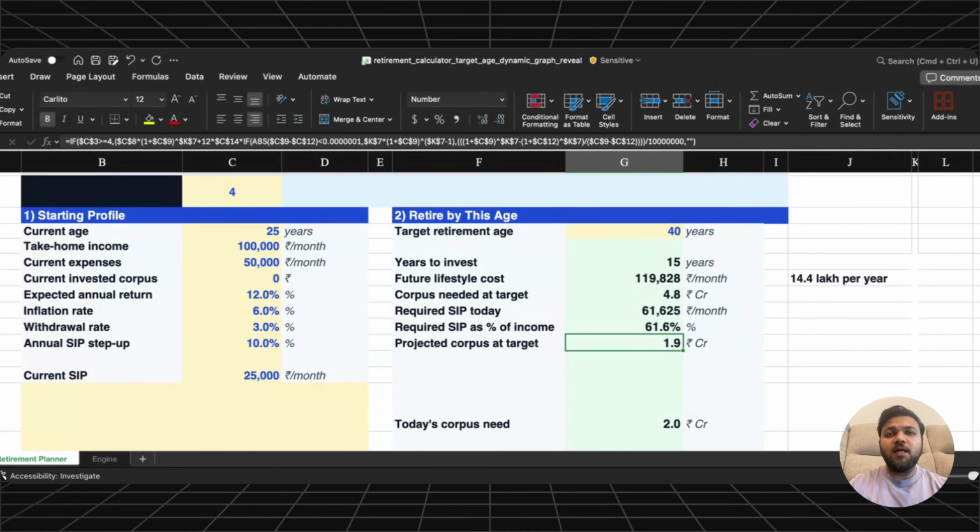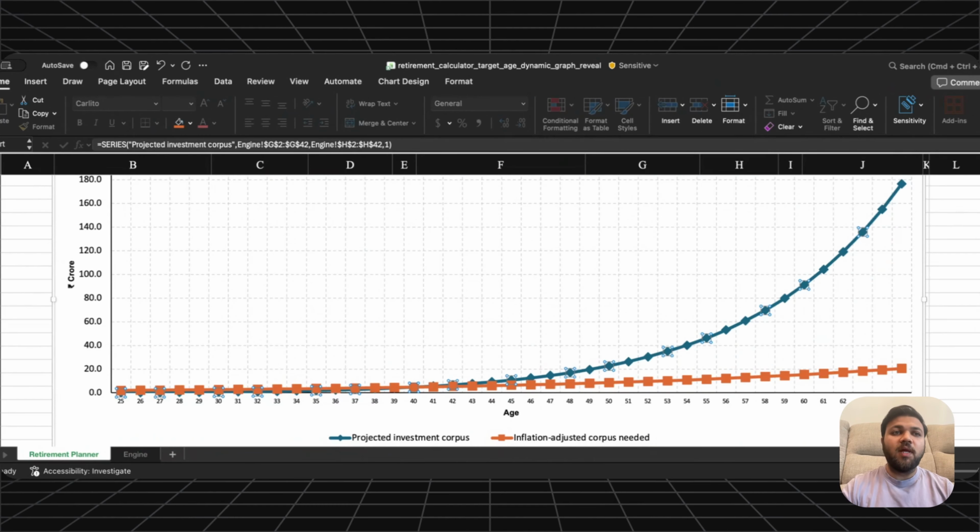Now take a look at the graph. This graph has two lines. One line shows your investment portfolio growing over time, which is this blue line. That line grows because you're investing every month. You are increasing your SIP every year. That is the power of compounding. The second line shows you your required retirement corpus, which is the orange line. That line also keeps going up because inflation keeps increasing your future expenses.